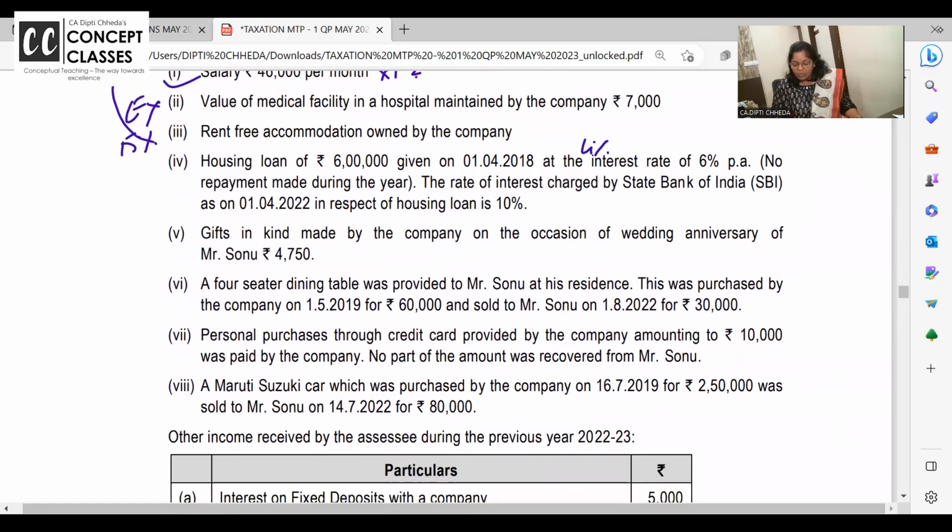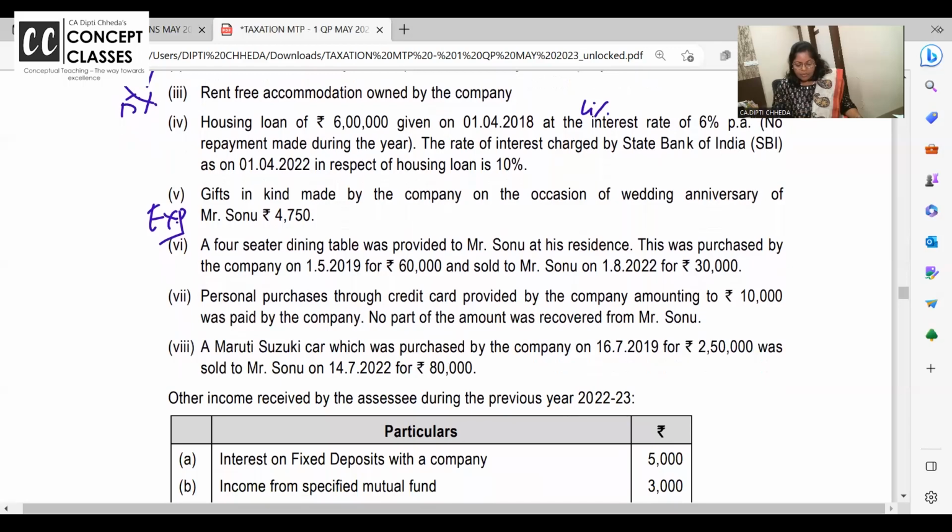Gift in kind on occasion of wedding anniversary is exempt because up to 5,000 it is exempt. A 4-seater dining table was given to Sonu and this was purchased in 2019 and it was sold to Sonu on August 22. So August 22, if it is sold, then April, May, June and July, 4 months it is used, no?